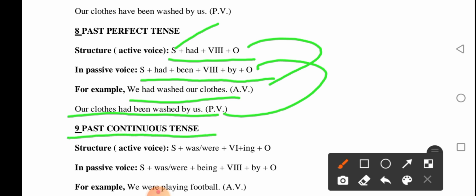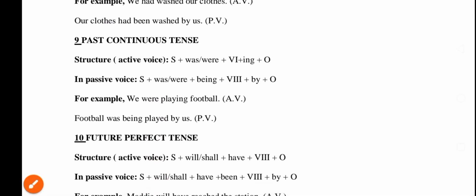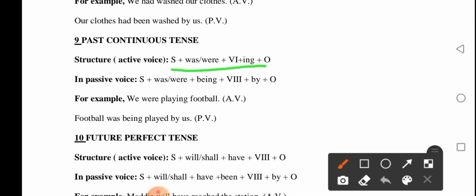And the other is past continuous tense. In past continuous tense, the structure of the active voice is subject plus was or were plus verb 1 plus ing plus object. Continuous means the ing form. Likewise, when changing to passive, there should be being in the structure of the passive voice sentence.